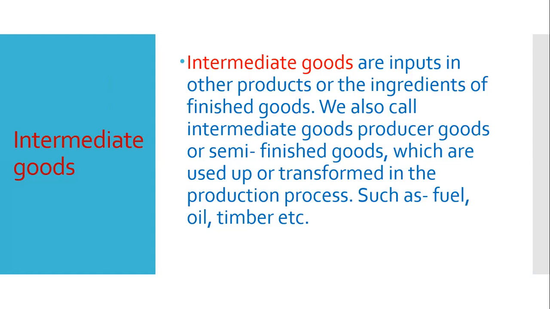As for intermediate goods, we do not eat them directly or readily; rather, we use them to produce other things. But in the production process, they transform their shape or taste. So consumer goods are what we consume readily, and intermediate goods are used to produce other things. So, to avoid any confusion, let us clarify it better with an example.